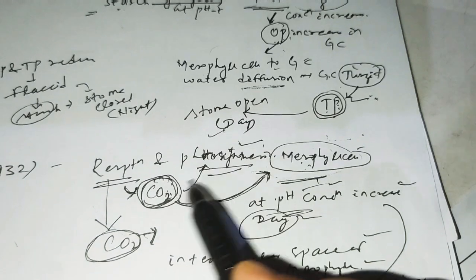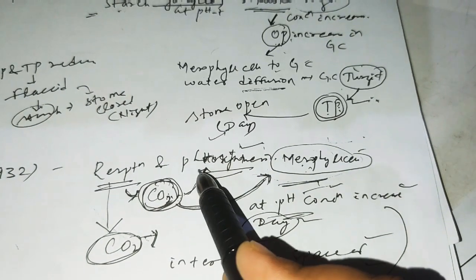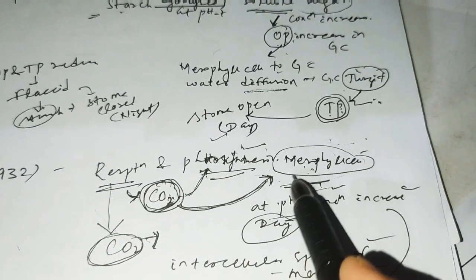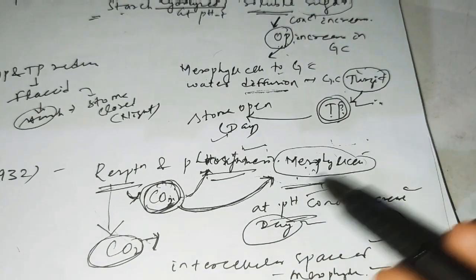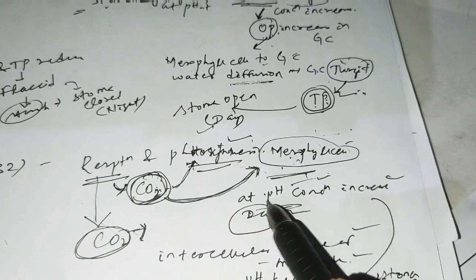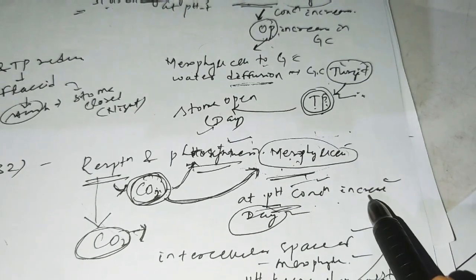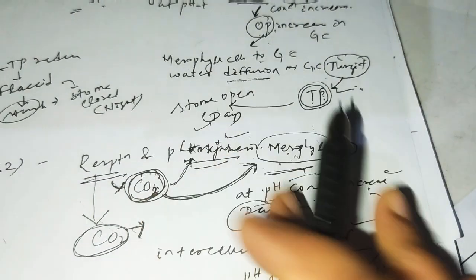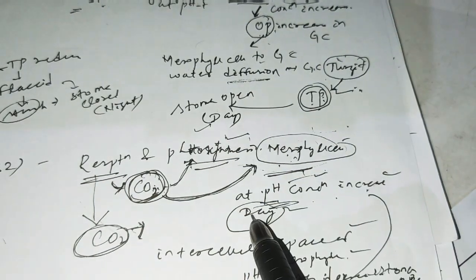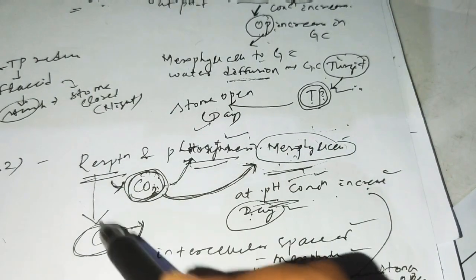So that is directly absorbed by the photosynthesis process, and it is absorbed inside the mesophyll cells. When it is absorbed by the mesophyll cell, at that time the pH concentration increases. And the pH concentration increases, that means all these things are happening in the daytime. Clear? Then come to night time.